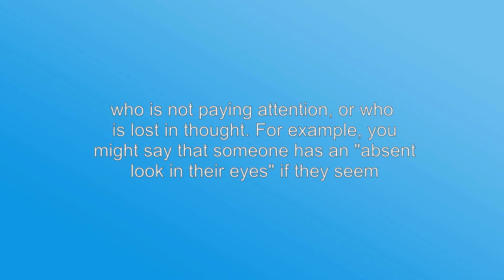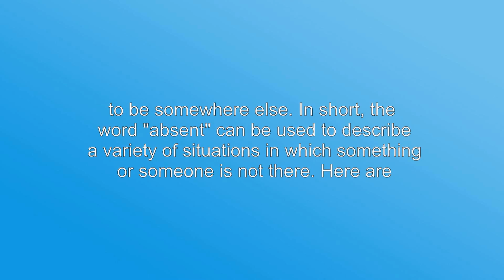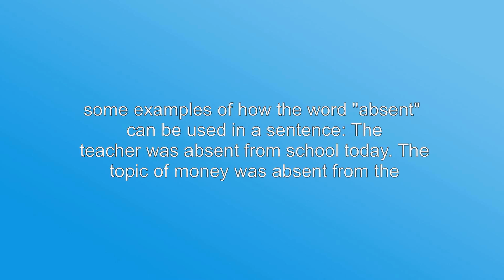The word can also be used to describe someone who is not paying attention, or who is lost in thought. For example, you might say that someone has an absent look in their eyes if they seem to be somewhere else. In short, the word absent can be used to describe a variety of situations in which something or someone is not there. Here are some examples of how the word absent can be used in a sentence.